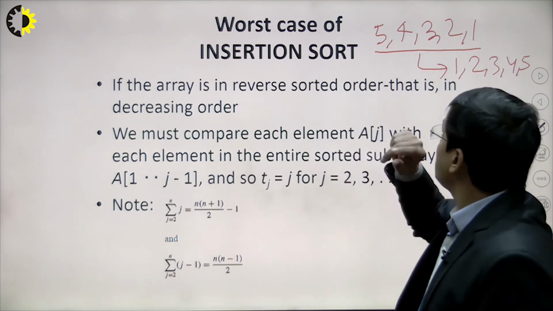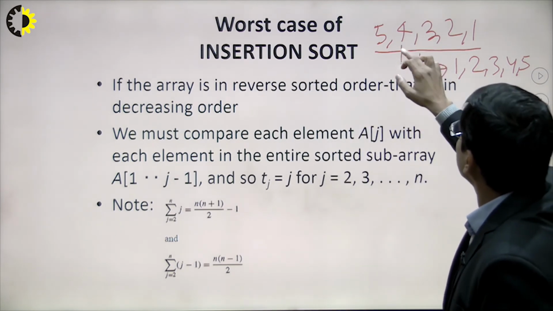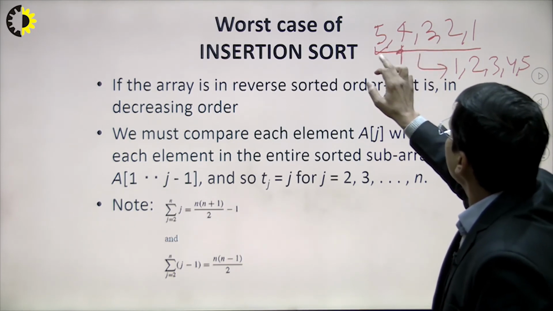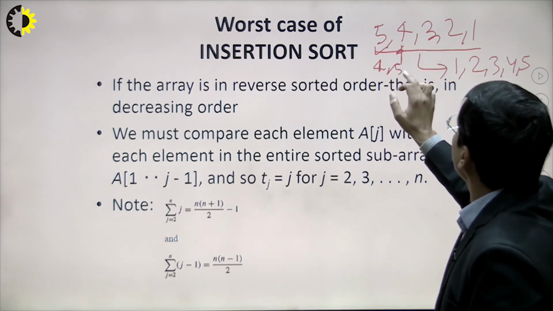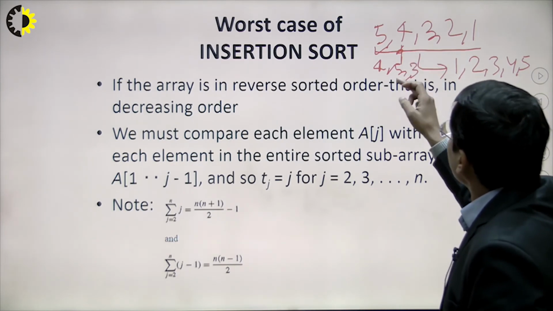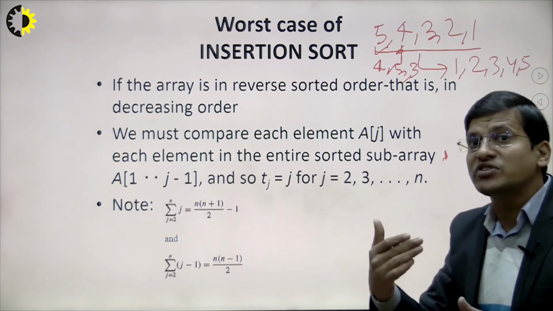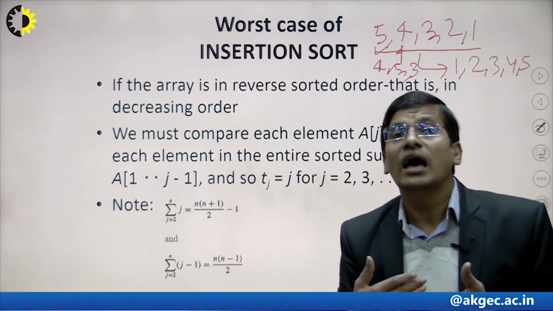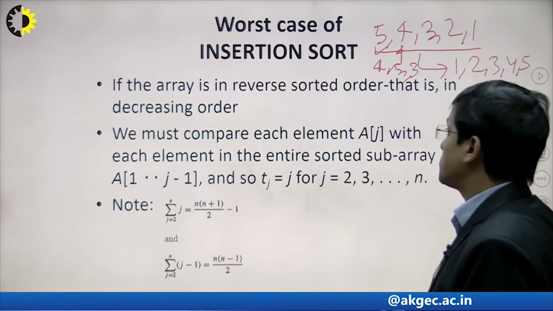As you can see here, suppose 5 is already sorted and 4 is here. Now you have to compare with this, so the next elements are 4 and 5. Now 3 is coming, so you have to shift again. The maximum shift is occurring here, which means the inner loop will be executed as much as possible.